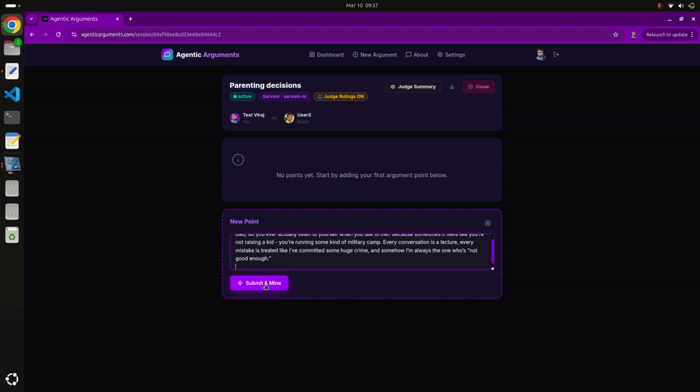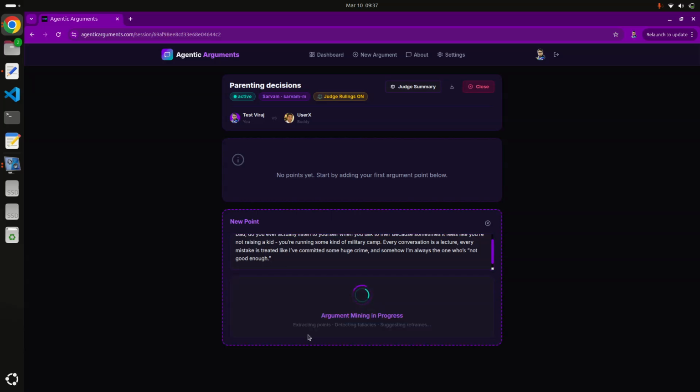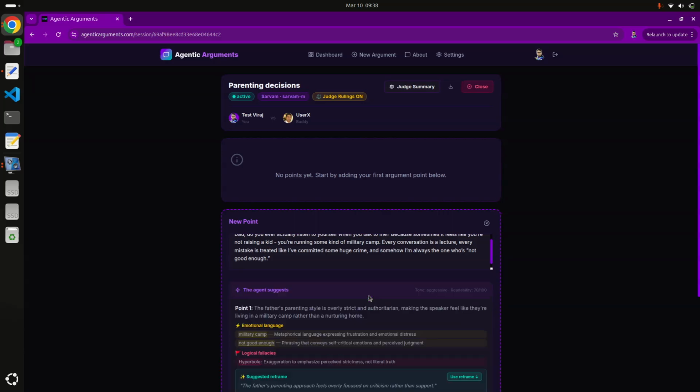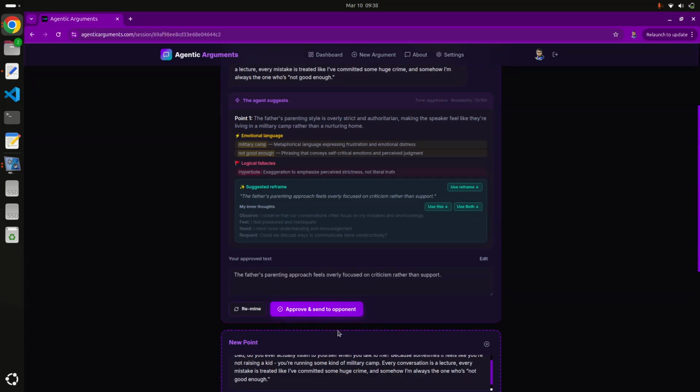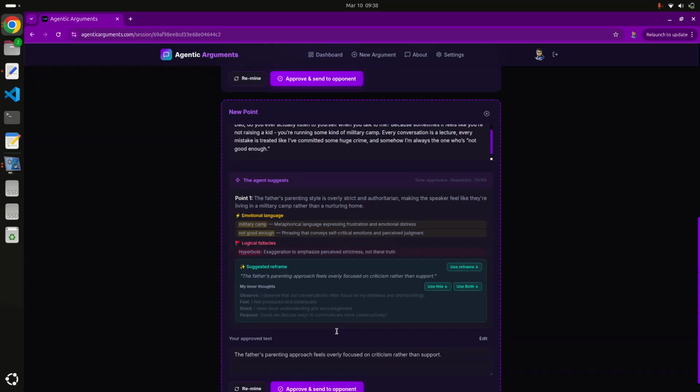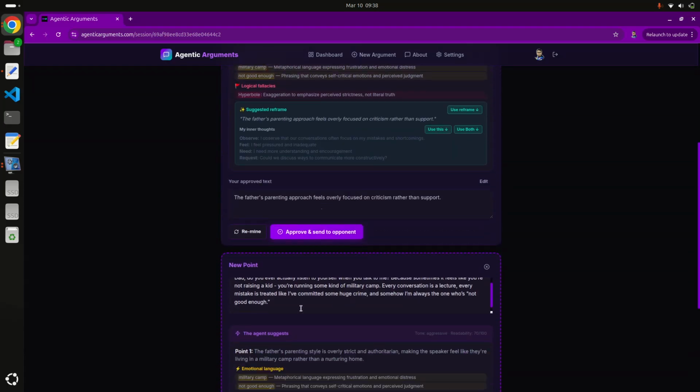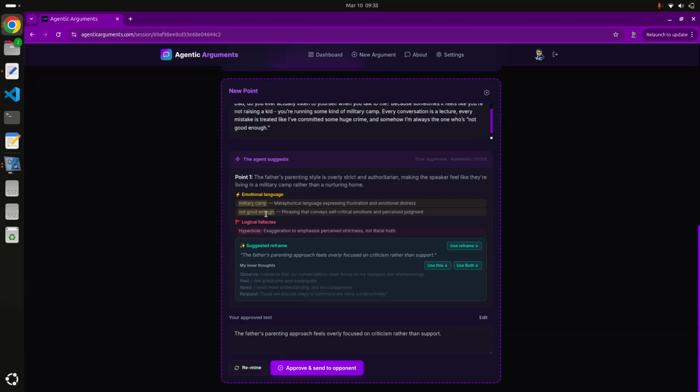Here we have to click submit and mine, which does the main thing of this whole app: it submits the argument, mines the argument, and then submits it. Here we have to approve and send before your LLM can send. See this.